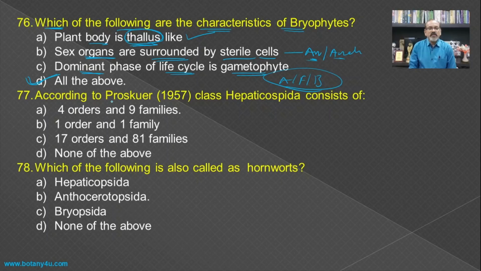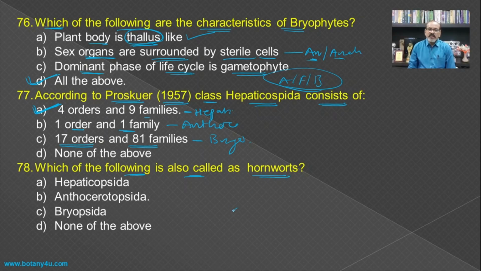Then according to the Prosker 1957, the class Hepaticopsida consists of, so there are 4 orders and 9 families in Hepaticopsida, and 1 order and 1 family in Anthoceratopsida, and 17 orders and 81 families in the Bryopsida, and hence the A becomes the answer for this question. Then which of the following is also called as hornwort?